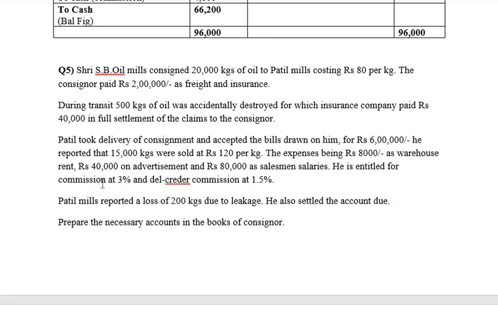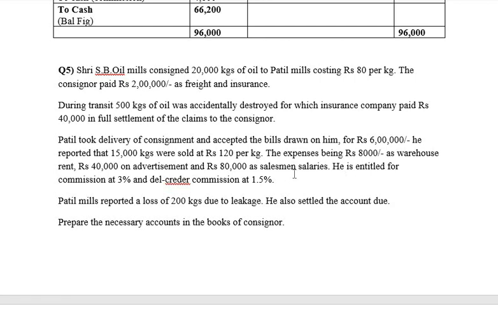Next, he is entitled for a commission of 3% and Del Credere commission of 1.5%. Now we need to calculate this commission. Normally what we do is we calculate commission on sales, because on the amount of sales that he makes, he'll be getting commission. So he is entitled for the ordinary commission, the regular commission which is 3%, and Del Credere commission which is the extra commission that he is receiving apart from the regular commission. Regular commission is 3% and Del Credere commission is 1.5%.